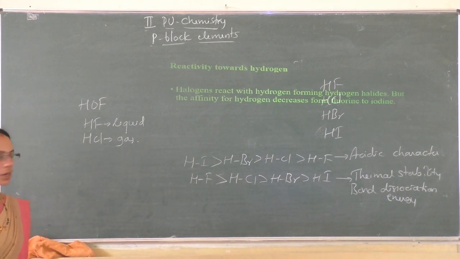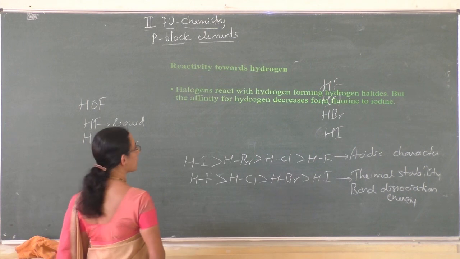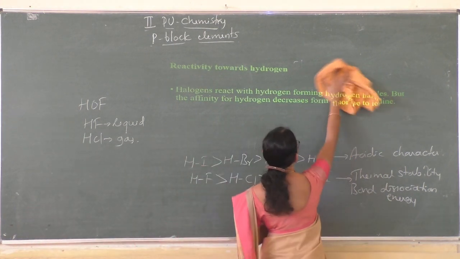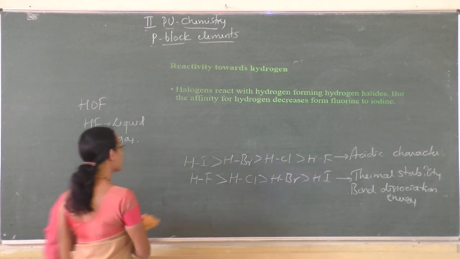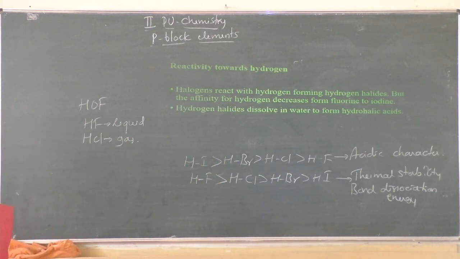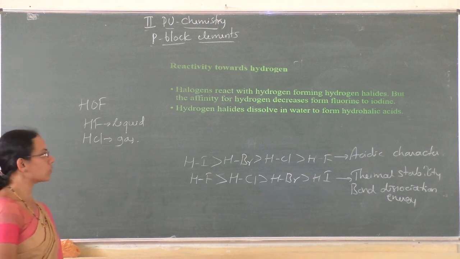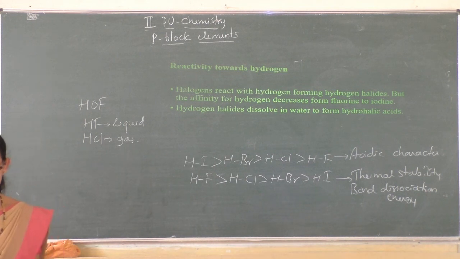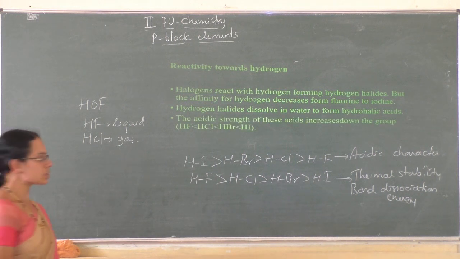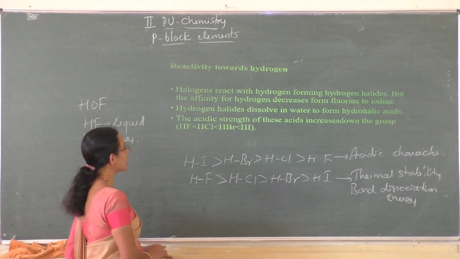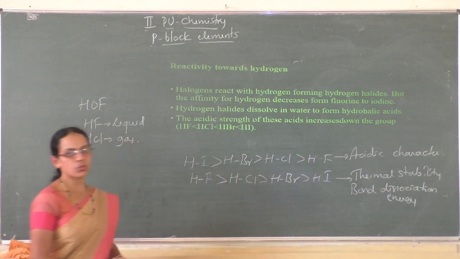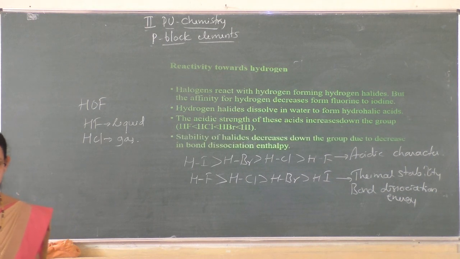So halogens react with hydrogen, forming hydrogen halides, but the reactivity decreases from fluorine to iodine. Hydrogen halides dissolve in water to form hydrohalic acids, and acidic strength increases down the group. Hydrogen iodide is more acidic, whereas hydrogen fluoride is least acidic.